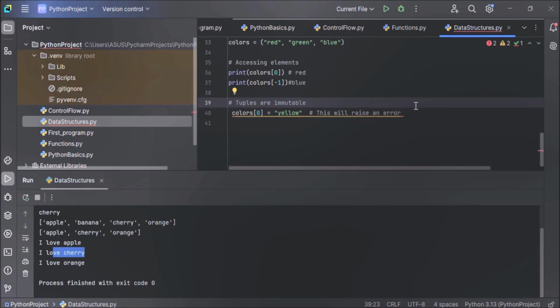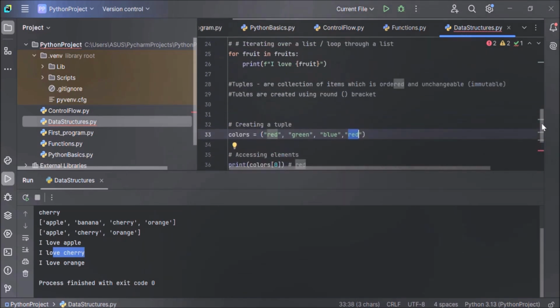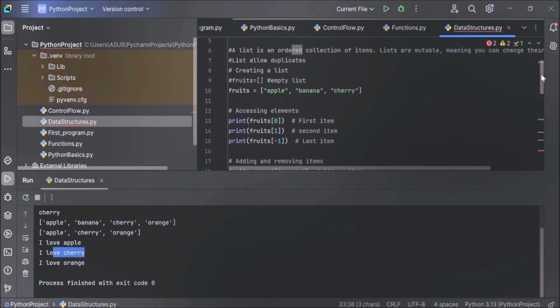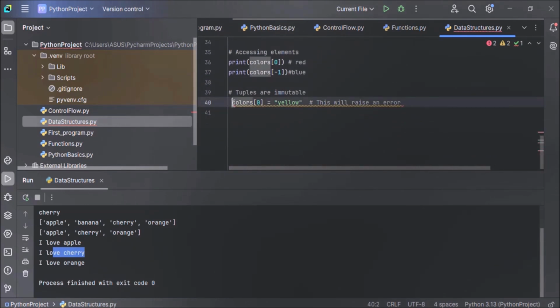And tuples also allow duplicates. Just like list, tuple also allows duplicates. You can have 2 times red in this tuple: one red here and one red here. In list also you can have duplicates, like apple here and one more apple you can have. Now apple is coming 2 times here. So list also allows duplicates, and tuple also allows duplicates. So you have to remember all these points for tuples and lists.